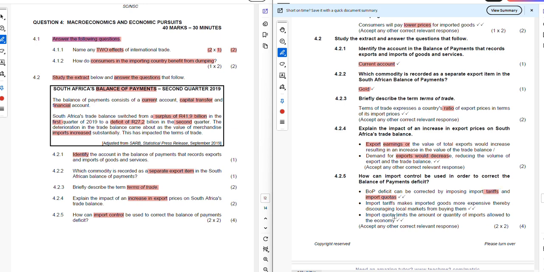Import tariffs make imported goods more expensive, thereby discouraging the local market from buying from them. As I've already stated, this will discourage the local market from buying from the foreign market. Import quotas limit the quantity of imports allowed into the economy. So the quotas obviously limit the quantity, as I've already stated. So now you see, first you are talking about what will be done. It's by imposing the tariffs as well as the import quotas.